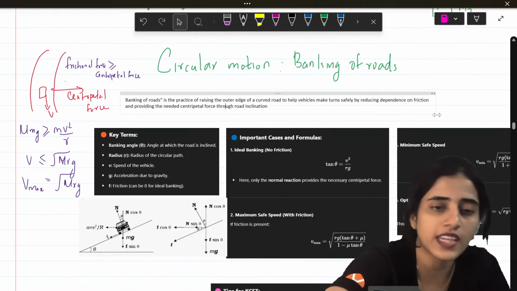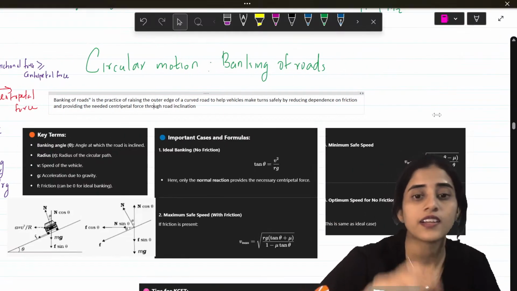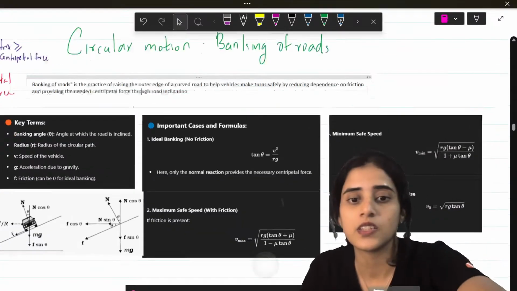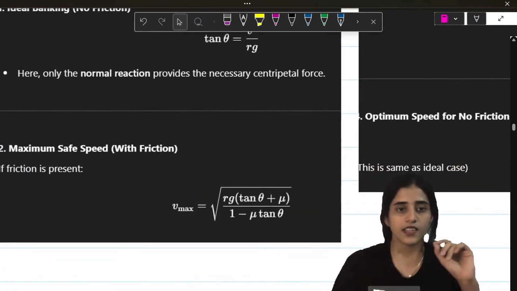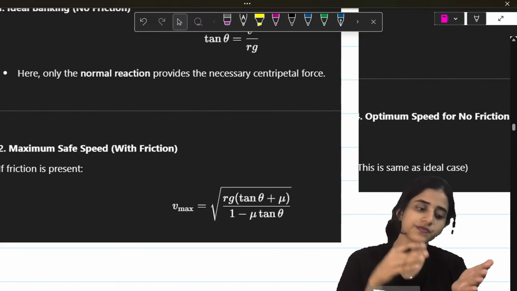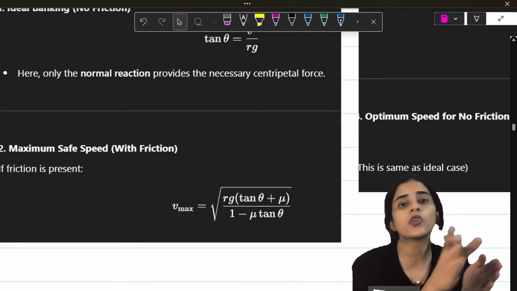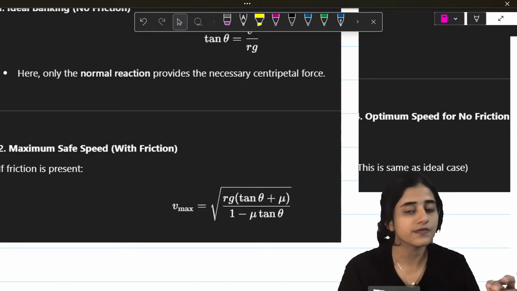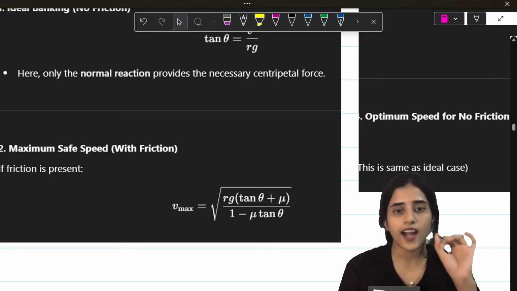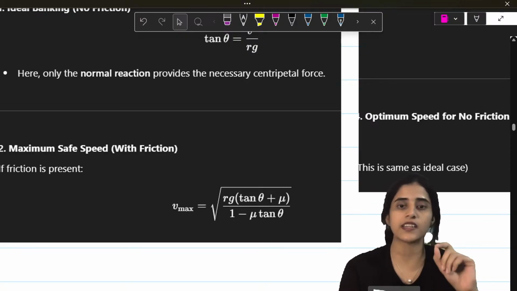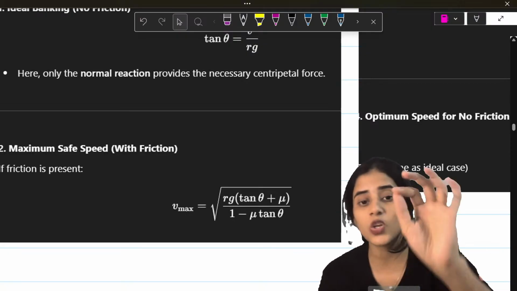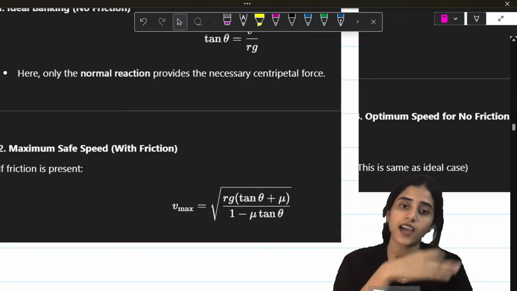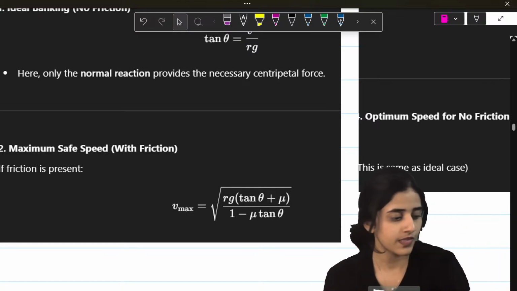So key things that you need to know here. Important formulas for speed. What is the formula for speed? The maximum velocity that the car can take without friction and without hitting anywhere is square root of Rg (tan theta + nu) / (1 - nu tan theta). Nu is your friction term, tan theta is the angle at which you are banking the road, R is the radius of the track. Okay?